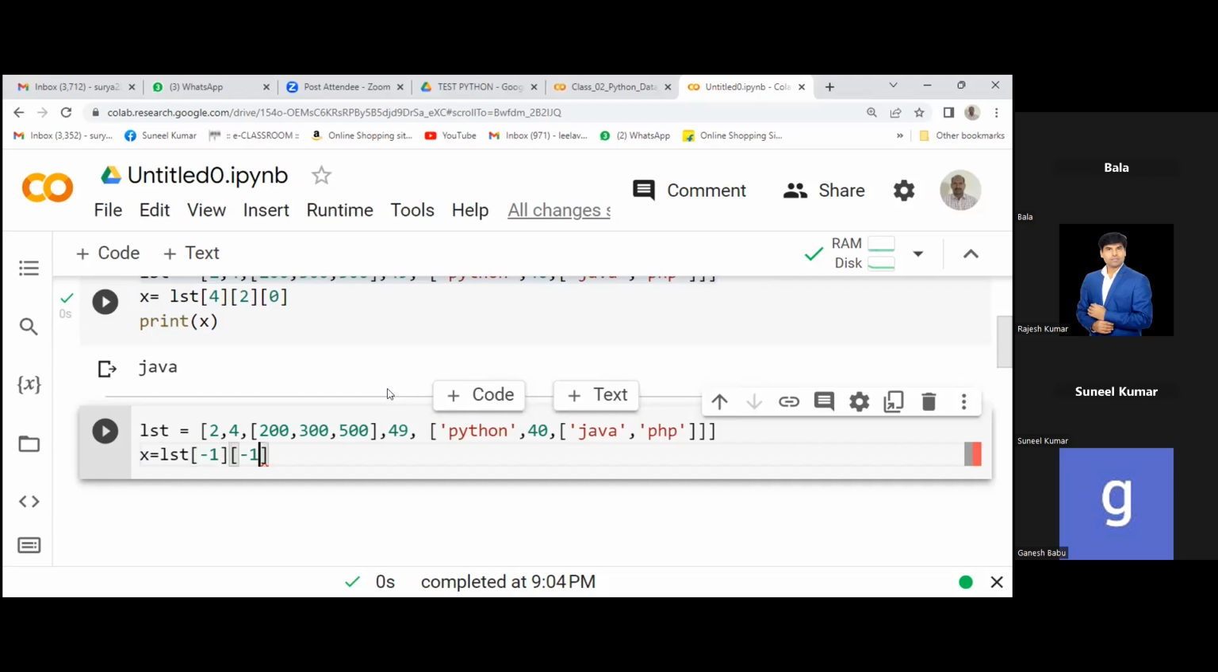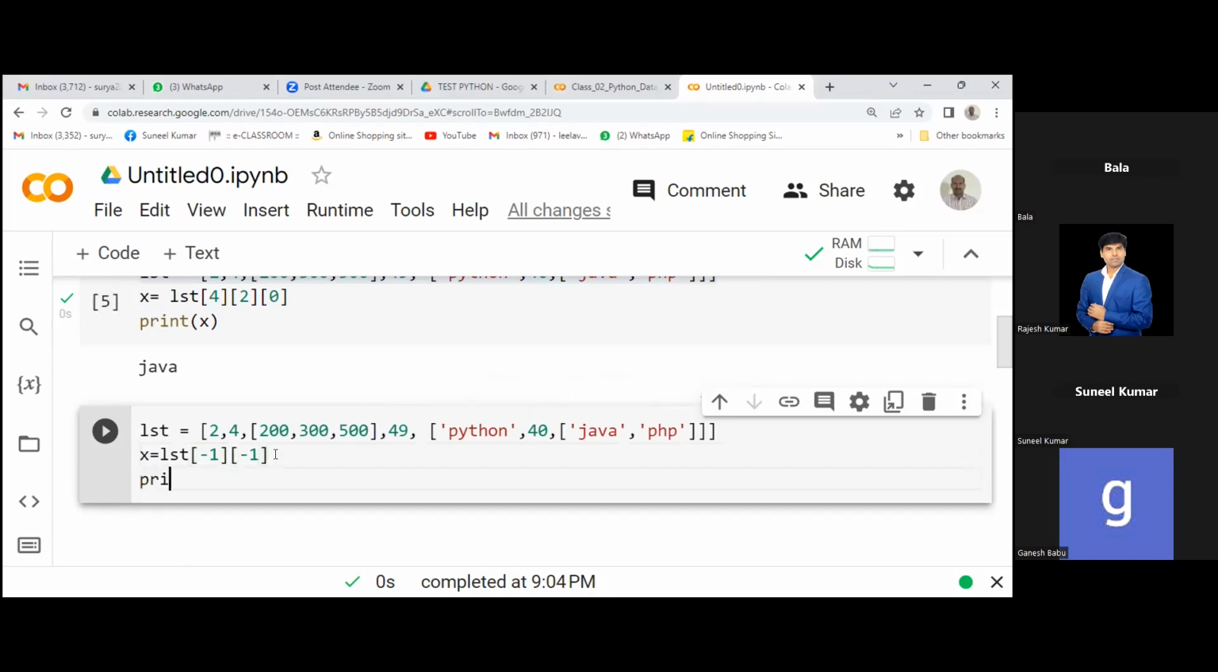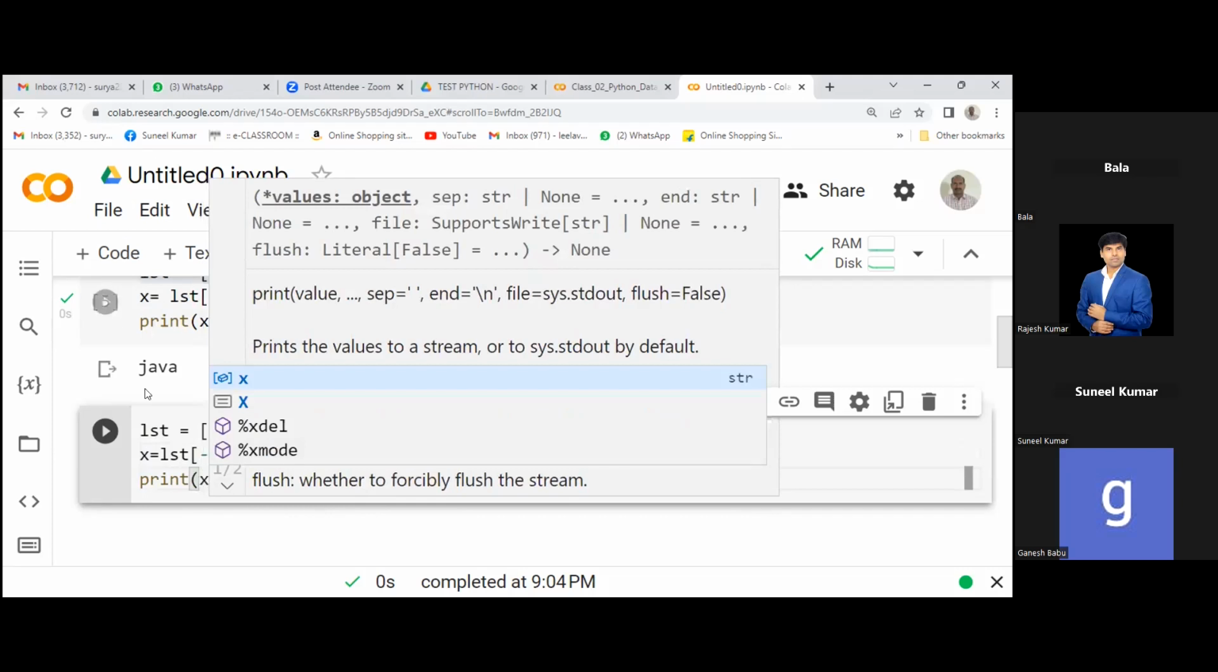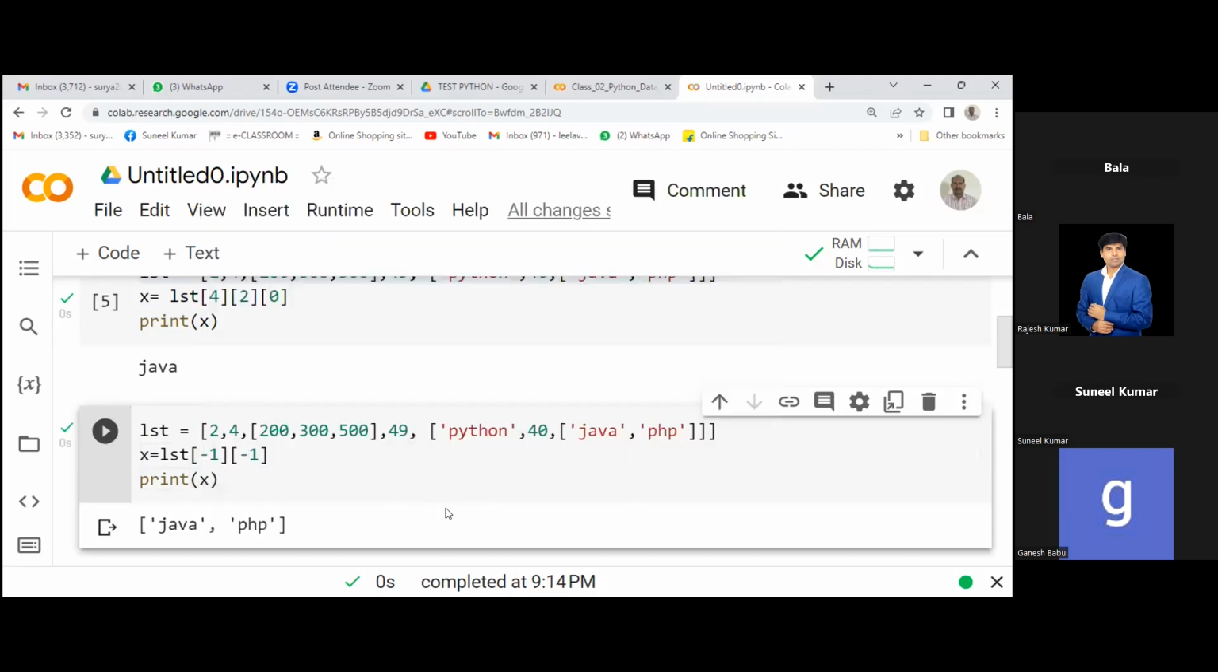Sir, can I share my screen now? Bala, you, right? Yeah, sir. Okay. Sunil, you can stop your sharing. I think you've done, man.